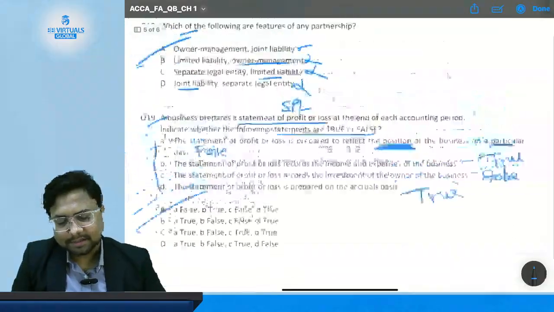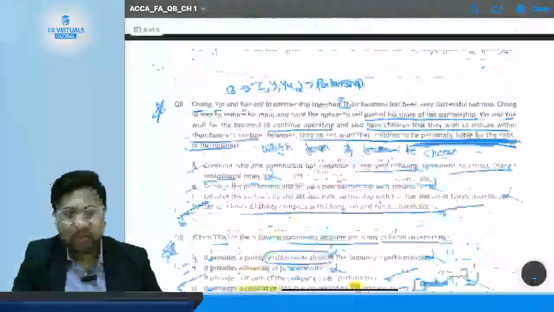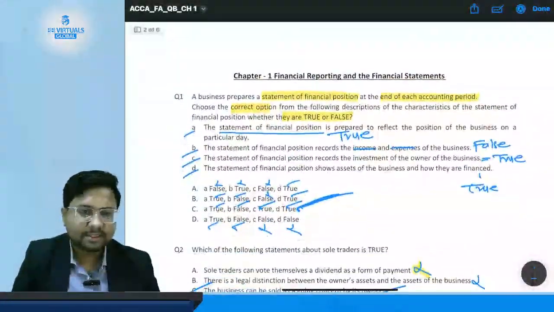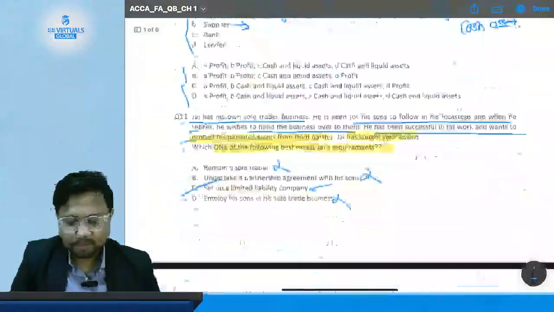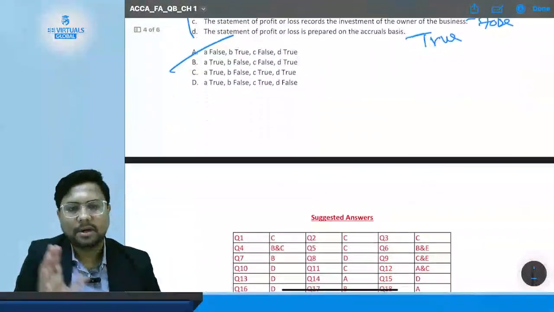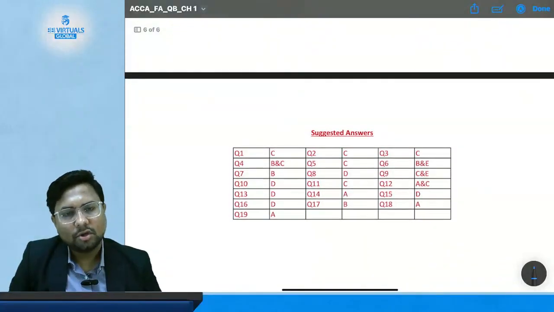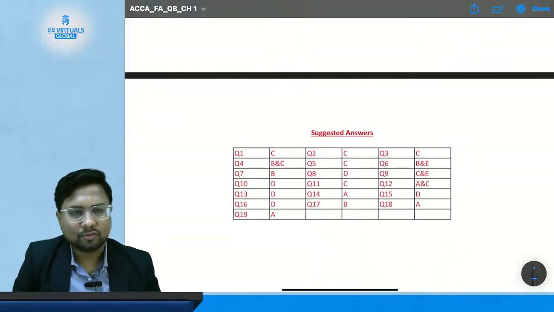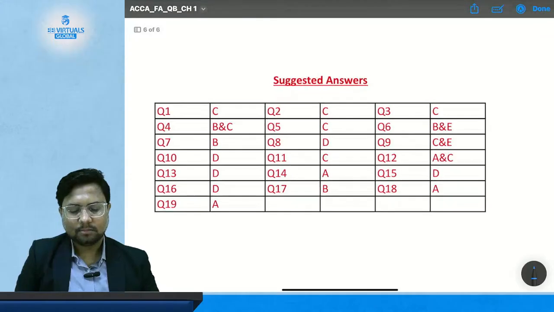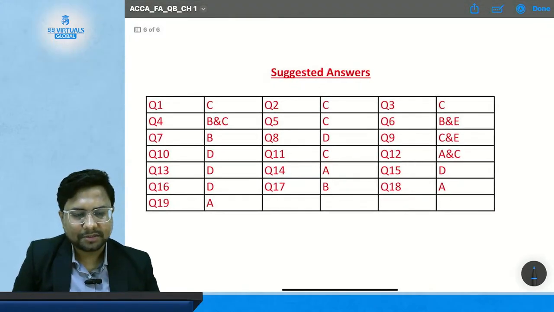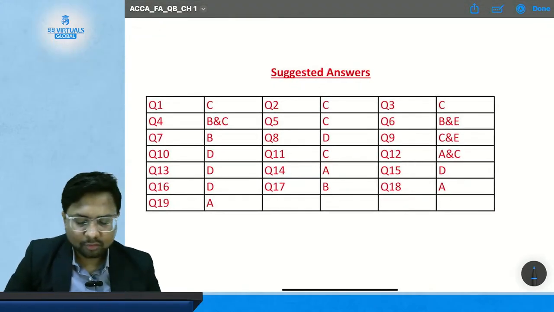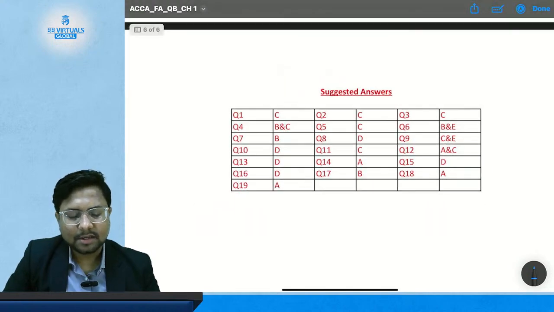So this is all the questions related to chapter number 1 of your ACCA financial accounting. If you have done these questions and have read all the notes that I have given you, you will be easily able to solve all such questions in your exam. At last, I have given you the suggested answers for all the 19 questions discussed above, so you can check them also.